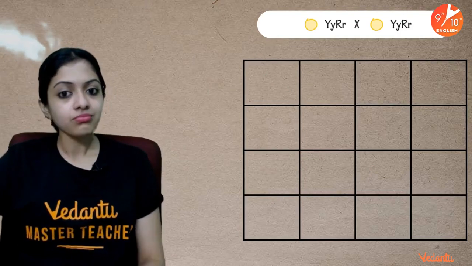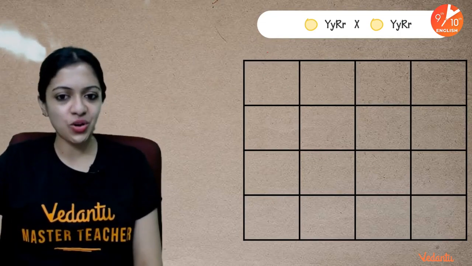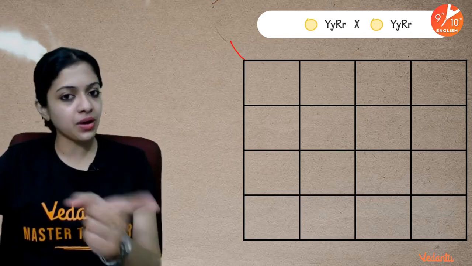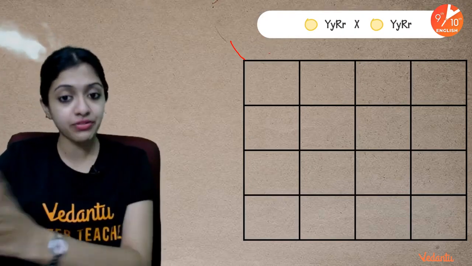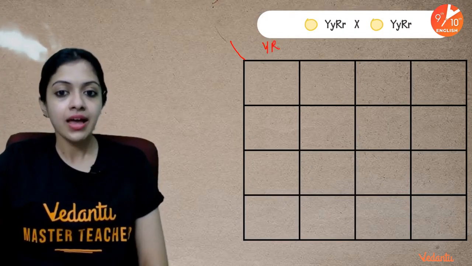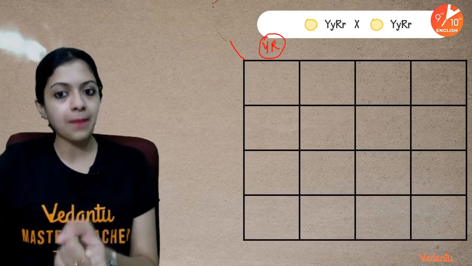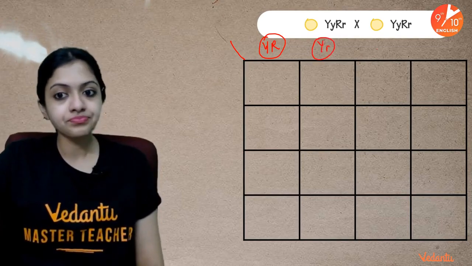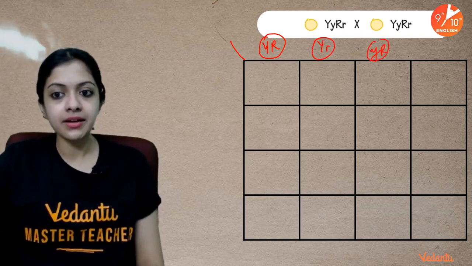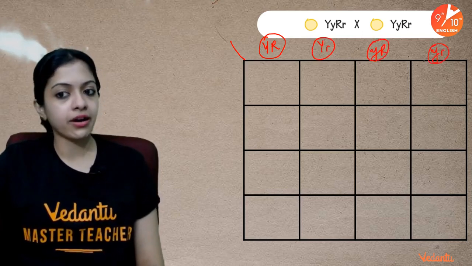Again, the Punnett square is certainly the best way of working out a dihybrid cross. So let's write the gametic combinations here, children. For one of the parents, for the sperms, the different sperm types would have gametic combinations of capital Y capital R, capital Y small r, small y capital R, and small y small r.